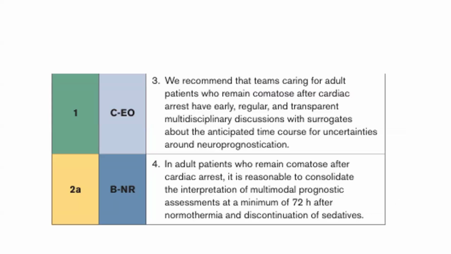So they are saying that neuroprognostication should be commented on only after 72 hours. Before 72 hours, there might be many confounding factors which might cause a lot of interference in the interpretation of neuroprognostication. So if you want to give any definitive comment on neuroprognostication, or interpret it properly, allow a time of at least 72 hours, because before that there might be many confounding factors which might cause wrong interpretation.